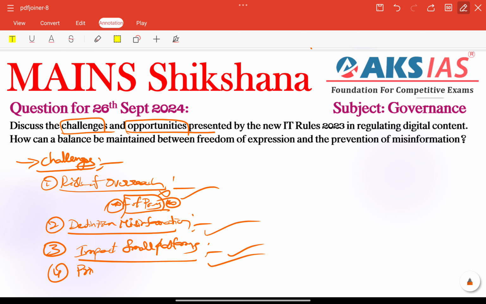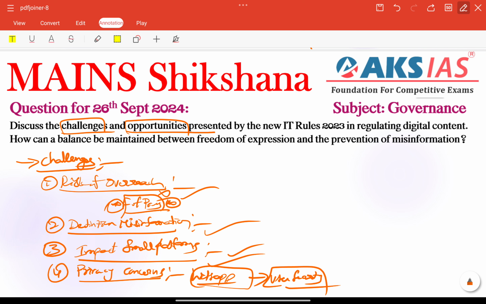Next we have privacy concerns also. According to recent IT rules, mandating traceability on encrypted platforms like WhatsApp could undermine user privacy and data protection, because WhatsApp has argued that complying with these provisions would break end-to-end encryption, compromising user security. Especially user security is most important here, right? We need to focus on this.